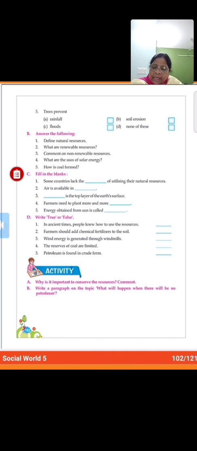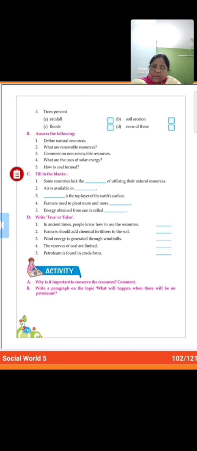Then number 3, dash is the top layer of the earth's surface. That is soil. Then number 4, farmers need to plant more and more trees. In the dash you will fill trees. Okay. Then number 5, energy obtained from sun is called dash. That is solar energy. Okay.